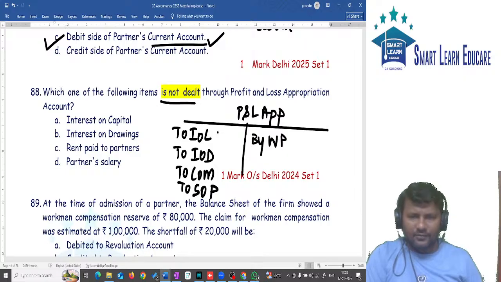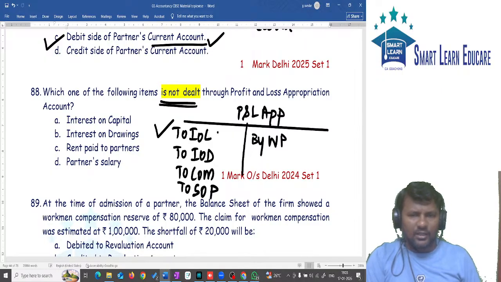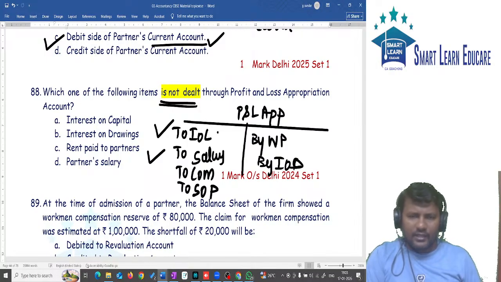So here they are asking which of the following is not dealt through P&L appropriation. Interest on capital will come, salary to partner will come, interest on drawings will come on the credit side, commission is given, and share of profit is given.